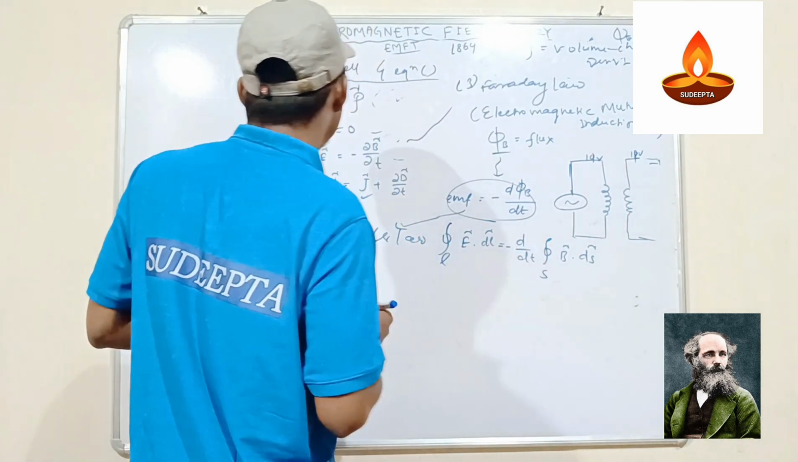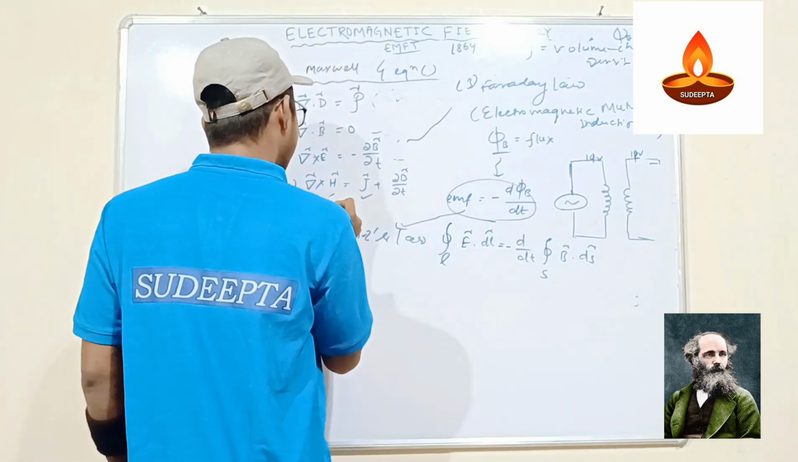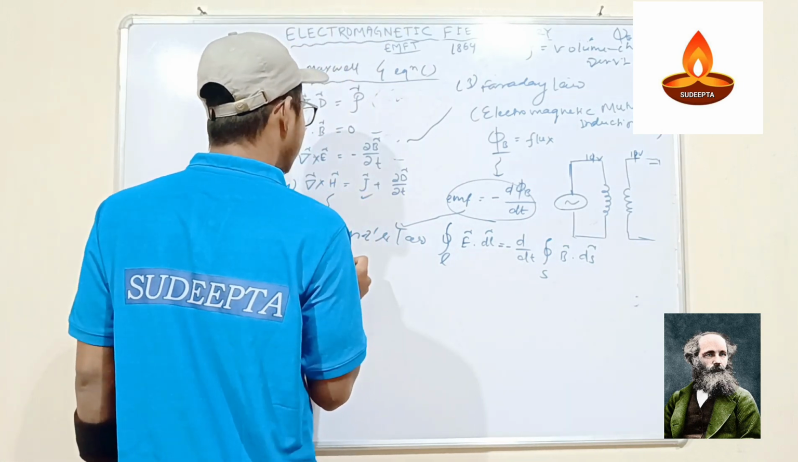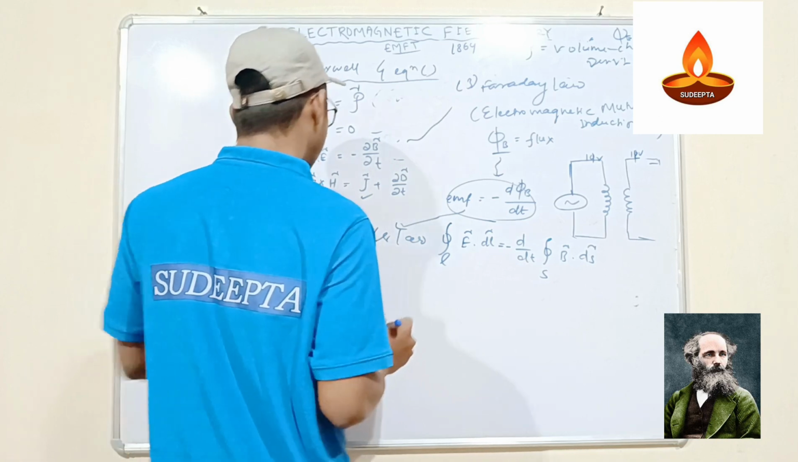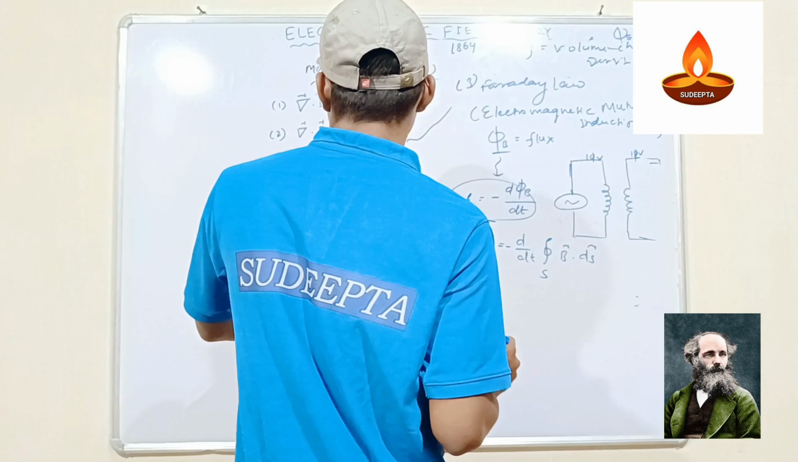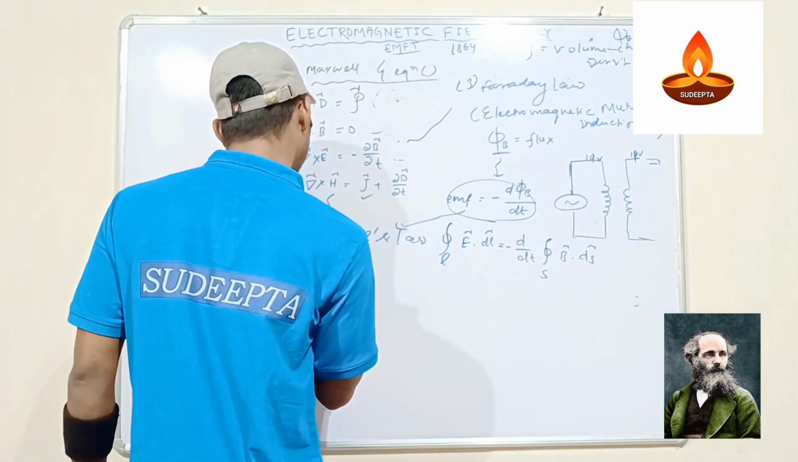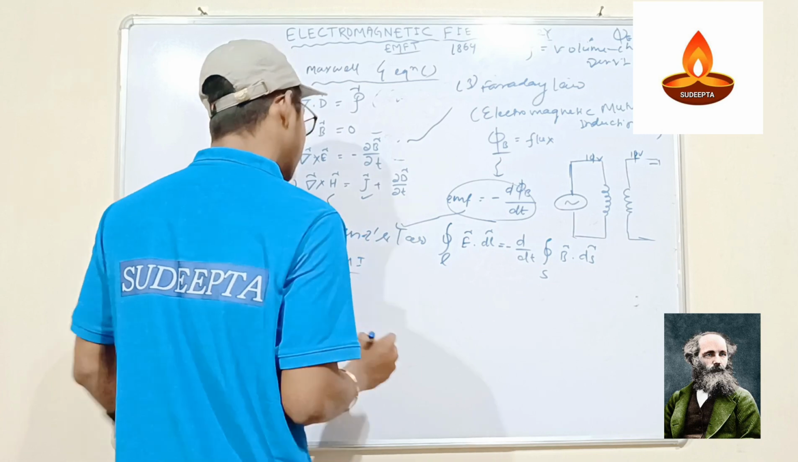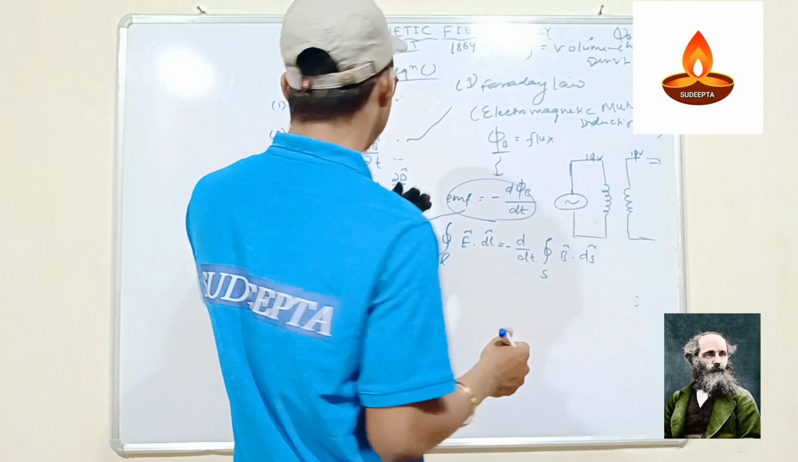The fourth equation is the curl of H, right? Curl of H is equal to the electromagnetic induction. So what happens here? Current density plus displacement current, and we have discussed it in the previous section.